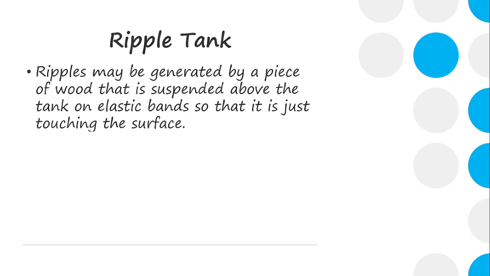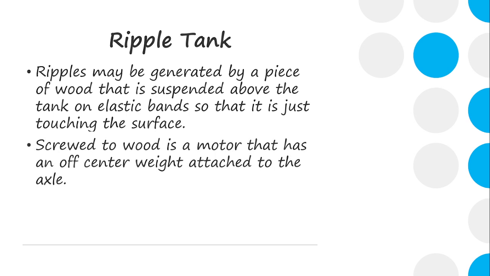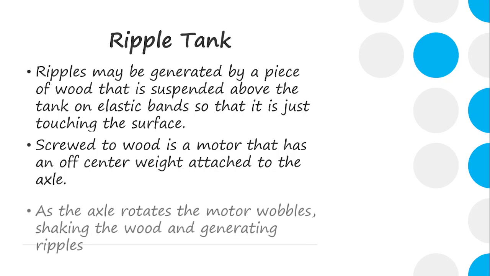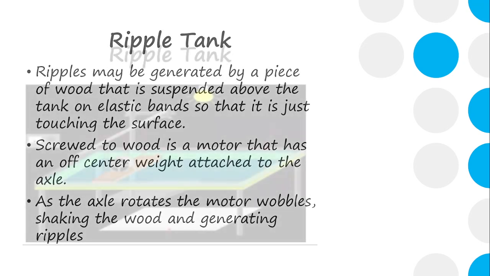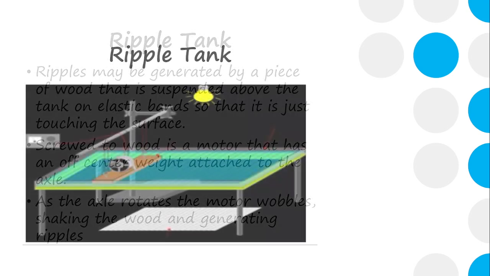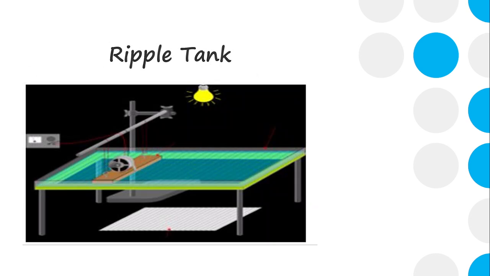Ripples may be generated by a piece of wood suspended above the tank on elastic bands so that it is just touching the surface. Screwed to the wood is a motor that has an off-center weight attached to the axle. As the axle rotates, the motor wobbles, shaking the wood and generating the impulse. So that is a short explanation of the ripple tank, and here is how it looks.